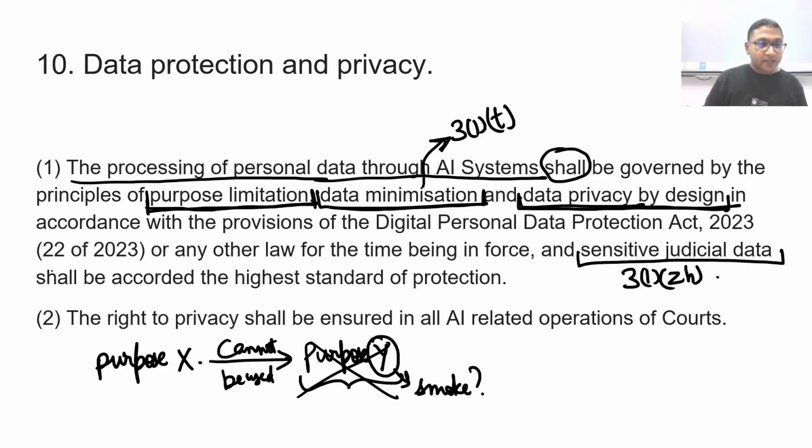It shall be accorded the highest standard of protection. These statements are nice. Highest standard of protection. Okay.